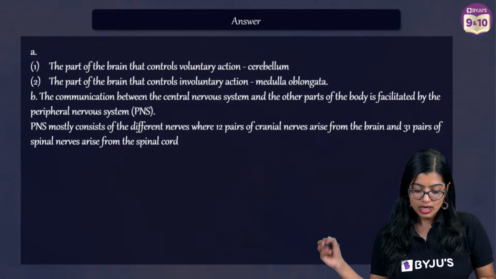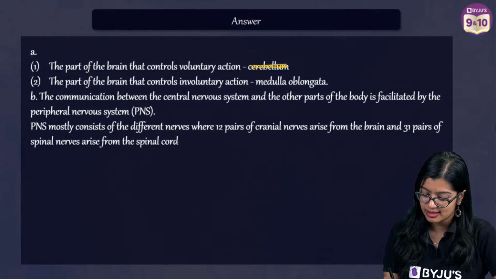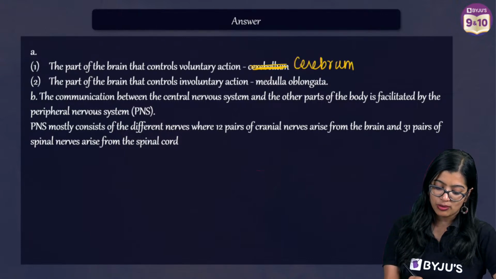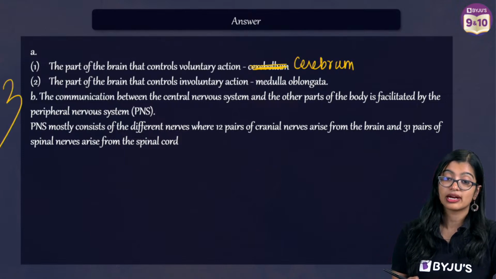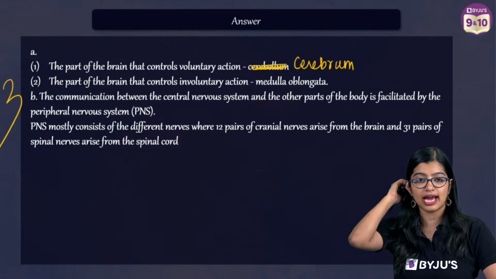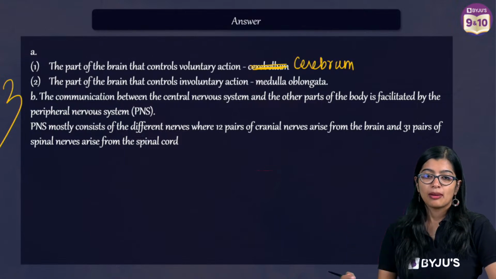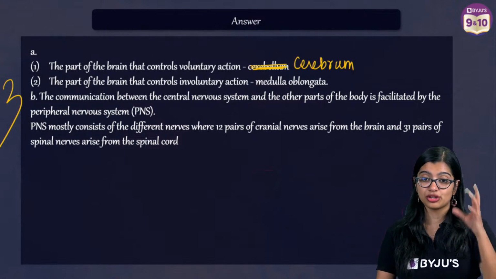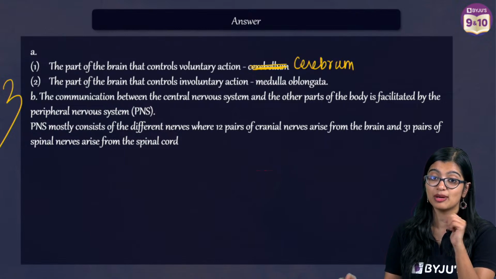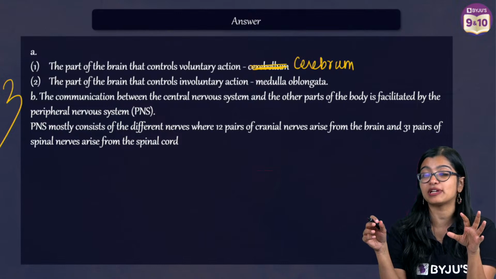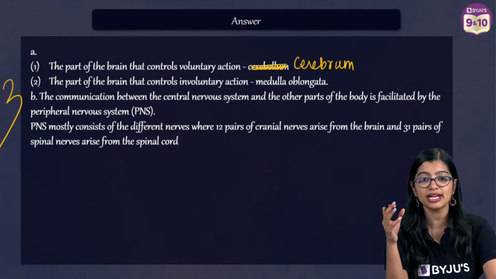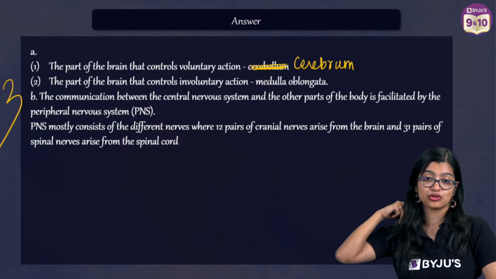Okay. So now this is how you write the answer. This is written wrong here. This is cerebrum, right? So you will get 1 mark here. If you write all these 3, you will get a total of 3 marks. Very, very important. If you are not feeling confident about diagrams, I would suggest that you see and draw the images at least 4-5 times and then try to remember, right? That's how you need to do.